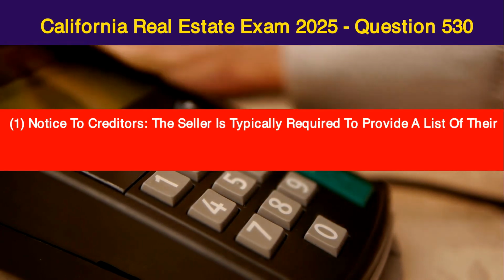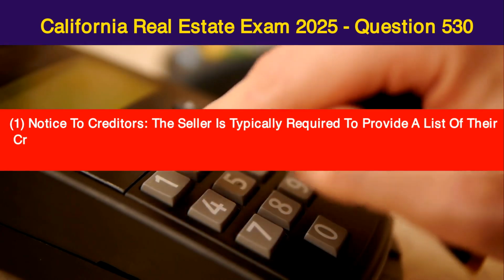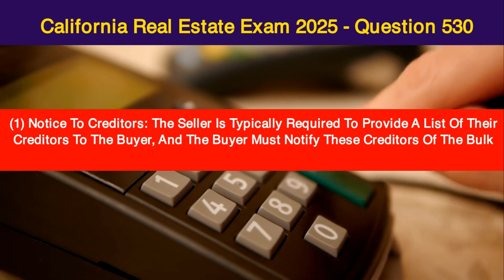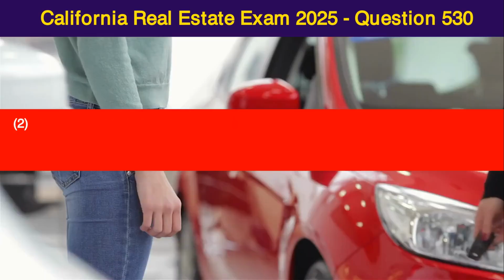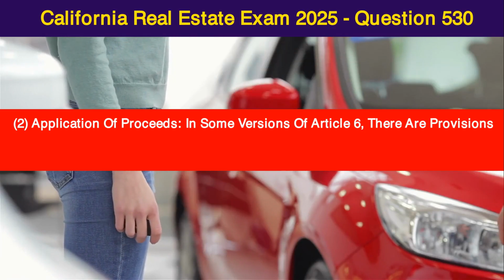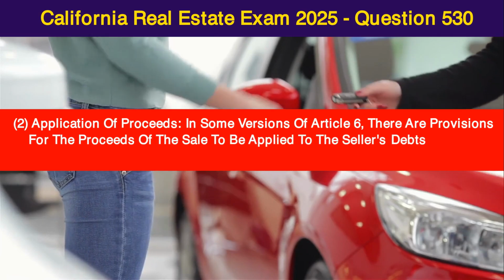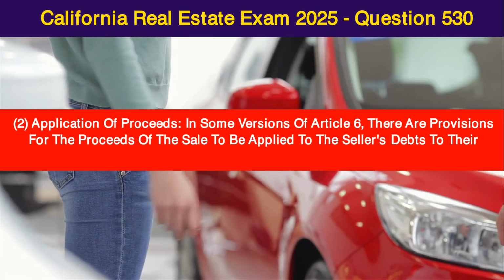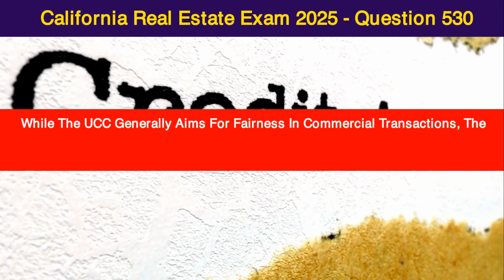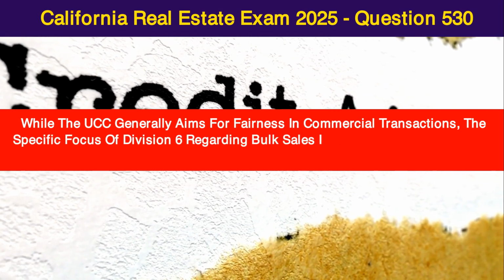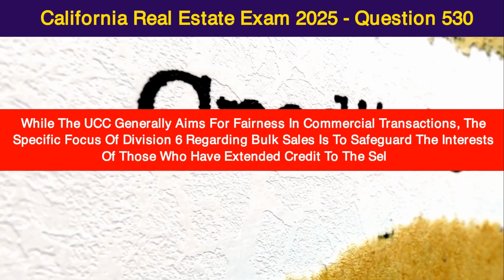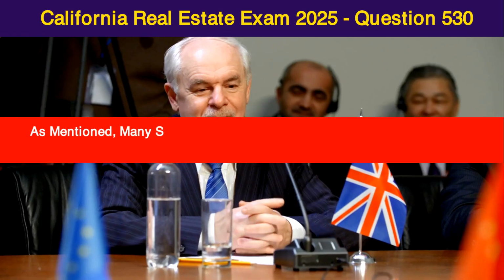1. Notice to creditors. The seller is typically required to provide a list of their creditors to the buyer, and the buyer must notify these creditors of the bulk sale before it takes place. 2. Application of proceeds. In some versions of Article 6, there are provisions for the proceeds of the sale to be applied to the seller's debts to their creditors. While the UCC generally aims for fairness in commercial transactions, the specific focus of Division 6 regarding bulk sales is to safeguard the interests of those who have extended credit to the seller.